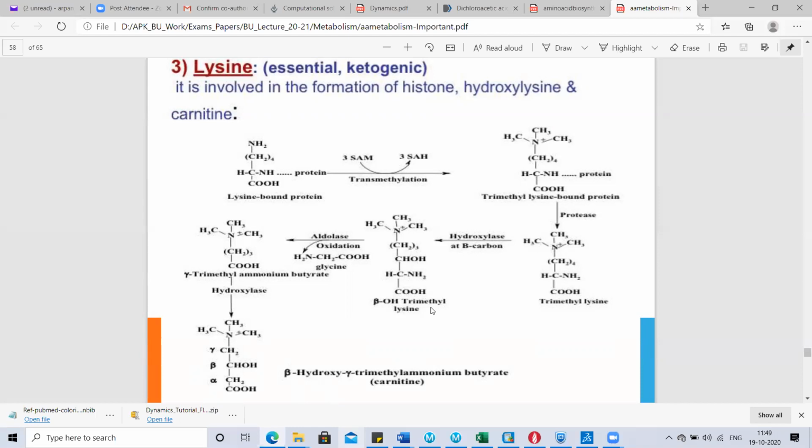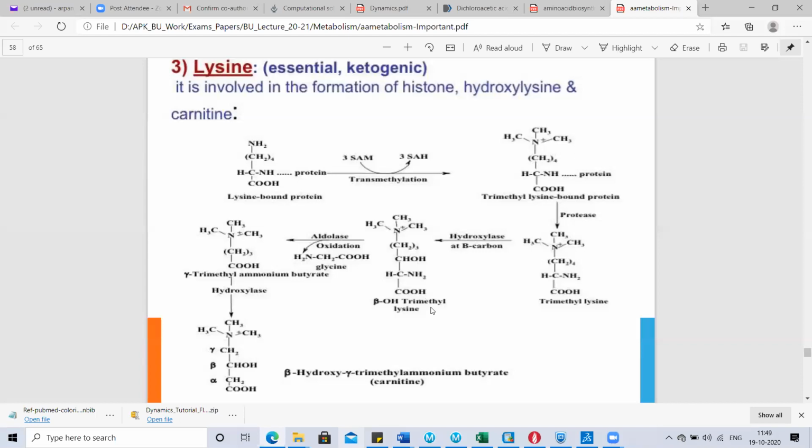I explained the role of carnitine while we studied fatty acid synthesis and beta oxidation of fatty acids. What does carnitine do in the body? Carnitine is involved in the transportation of medium-chain and long-chain fatty acids from the cytosol to the mitochondria, because all the enzymes involved in the beta oxidation pathway are present inside the mitochondria. So the fatty acids get transported to the mitochondria for further metabolism.